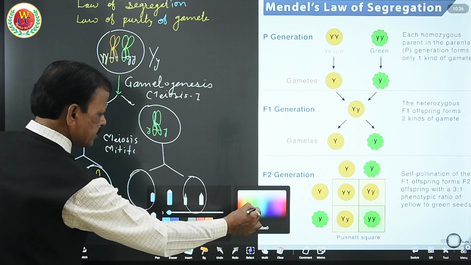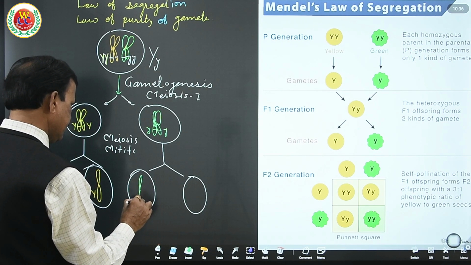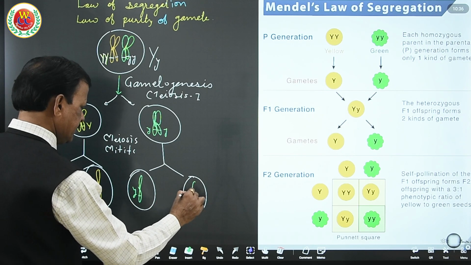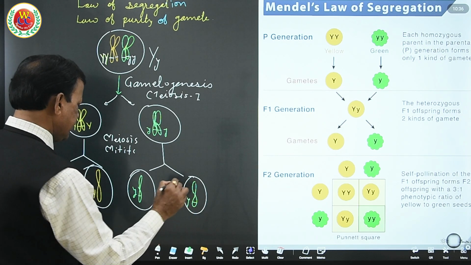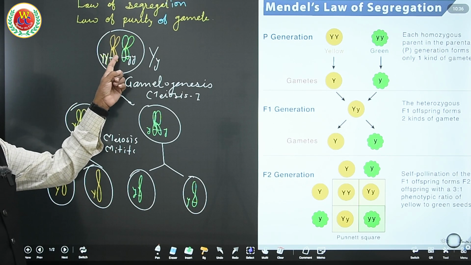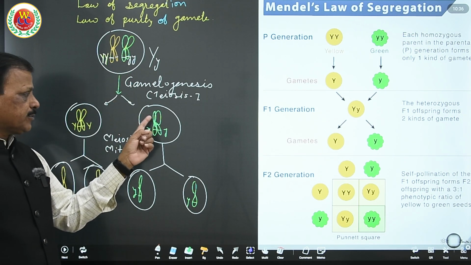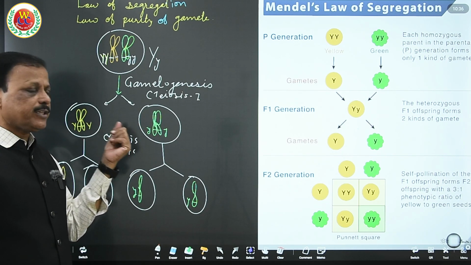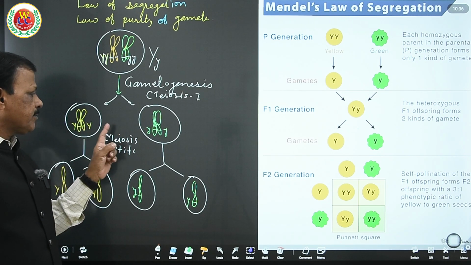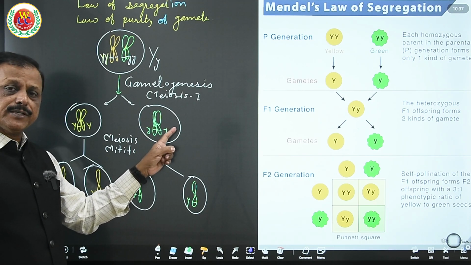Here this with small y and this with small y. Here what we did observe: the homologous pair of chromosome having this factor, one chromosome comes to this pole, another comes to this pole, and thereby forms 2 cells with haploid number of chromosome, having capital Y in one cell, small y in another cell.